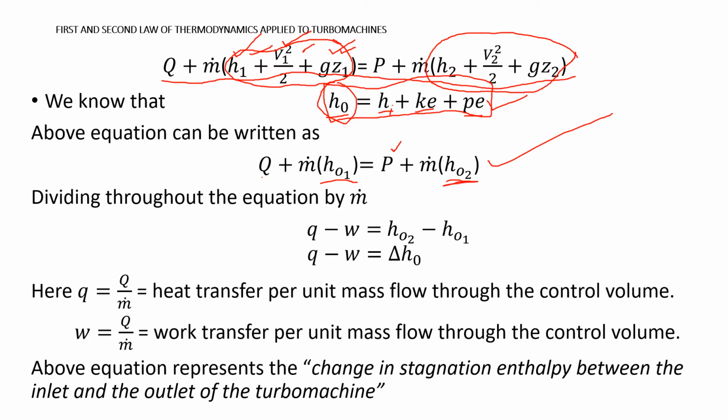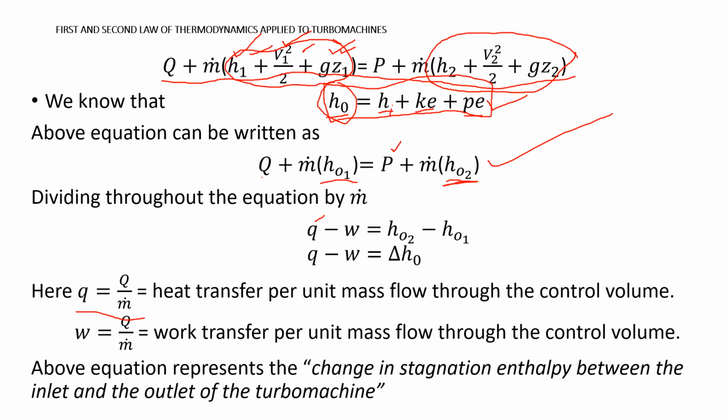Now dividing this whole equation by m dot, we get small q minus small w. What is this small q? Small q is nothing but Q by m dot.